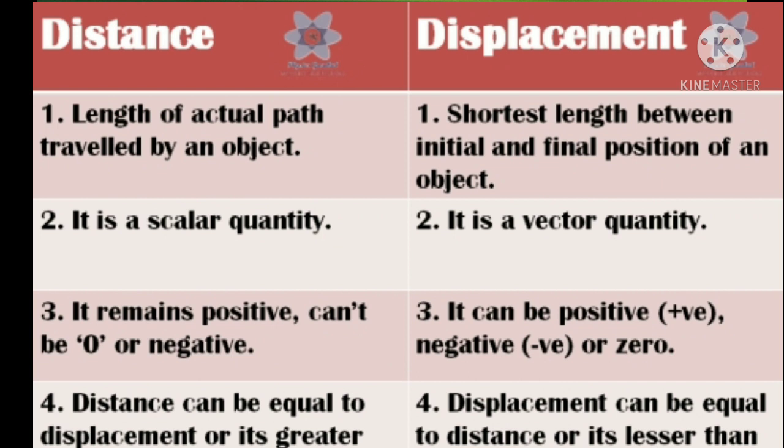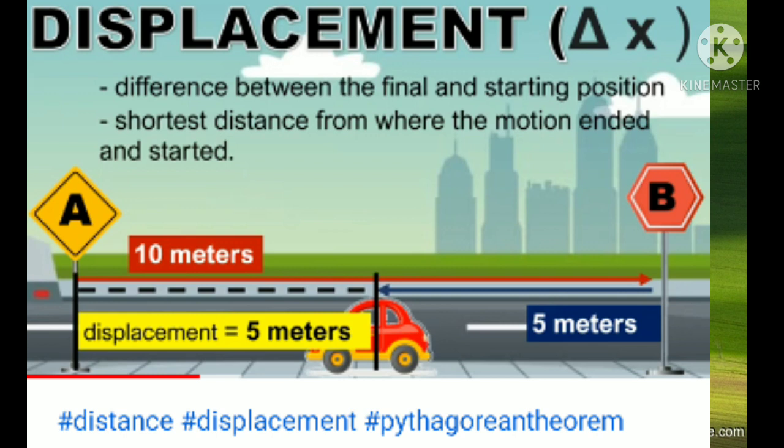Okay, then the last point, the distance can be equal to the displacement or it can be greater. Sometimes the distance is equal to the displacement: from A to B, the total distance and displacement are equal to 10 meters. Okay, or sometimes we will get a greater value of distance than displacement.